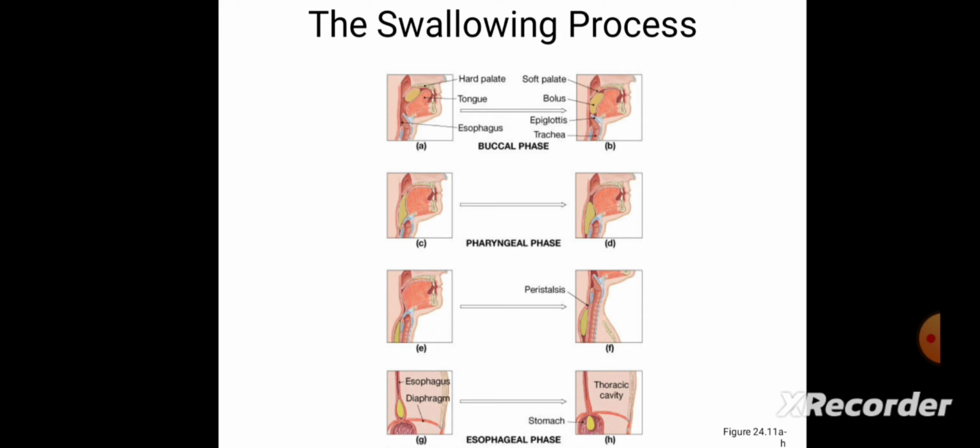Now, the peristaltic movement is completed in 3 phases. The first is the buccal phase, in the oral cavity, when the swallowing process starts initially from the mouth itself. Then comes the pharyngeal phase, near the pharynx, where peristalsis occurs. The last, towards the stomach, is the esophageal phase.